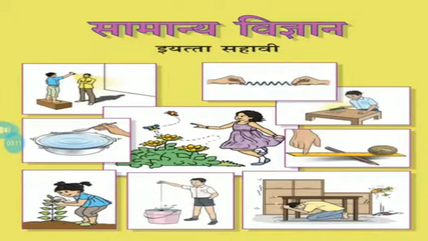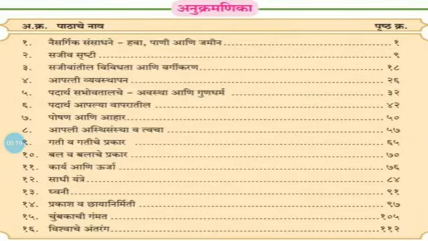Today we have to see the science of standard 6. In that we have to see the information about the third chapter. The name of the topic is diversity and classification in living things. Okay, next.